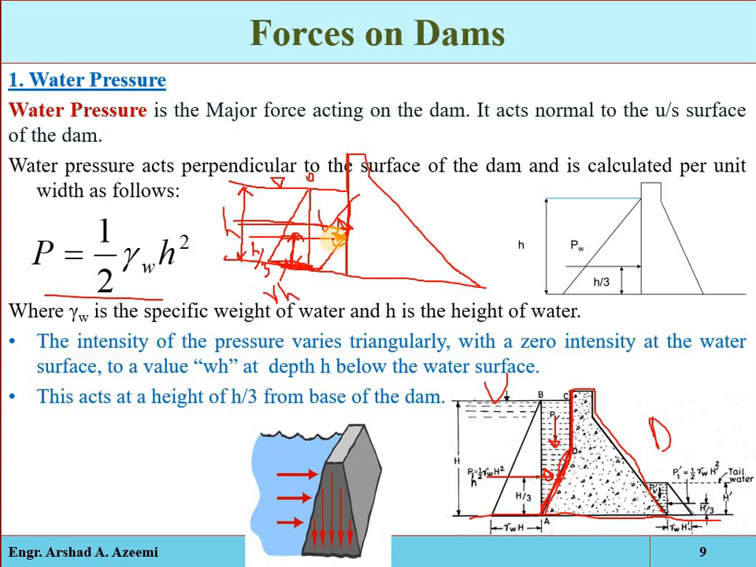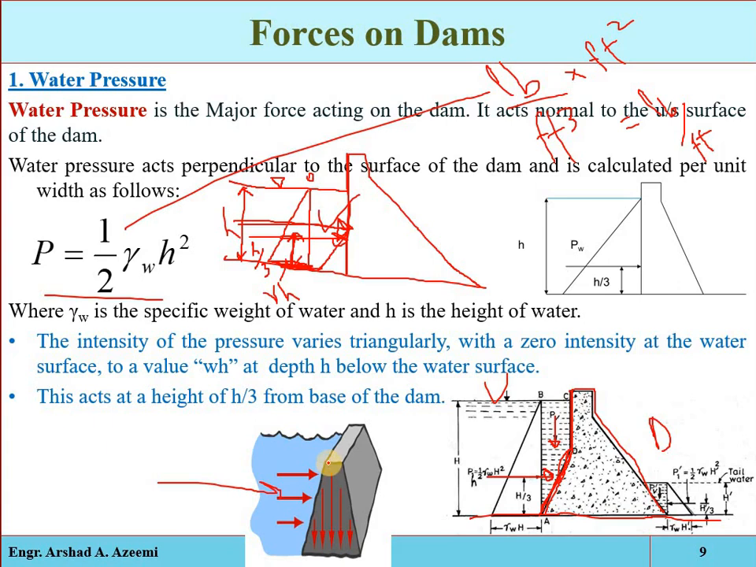Okay, and one more important point: the 1/2 is constant, and gamma is the unit weight of the water, for example in pound per cubic feet or Newton per cubic meter, and h is the linear unit, so either feet or meter, squared. So you will get the unit in terms of pound per feet.